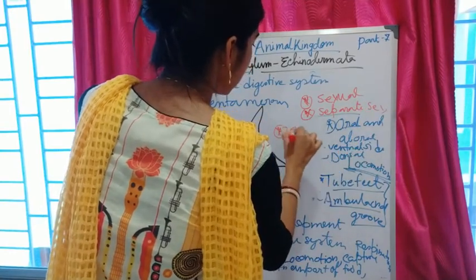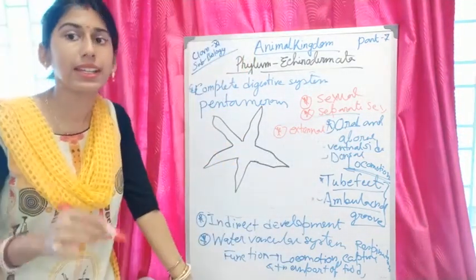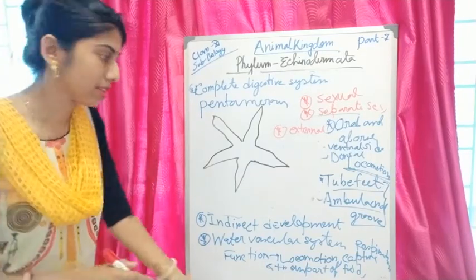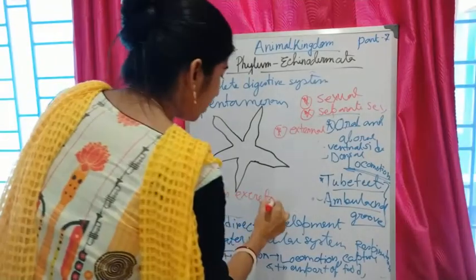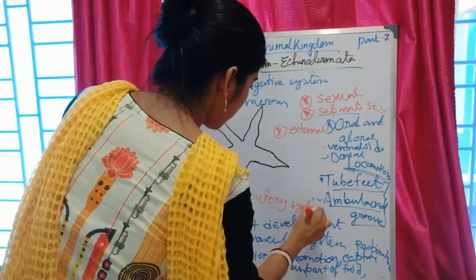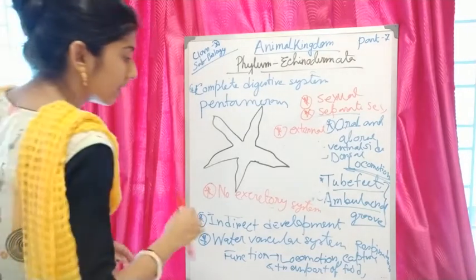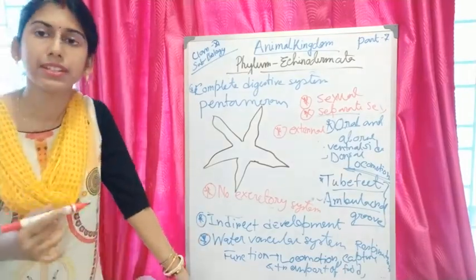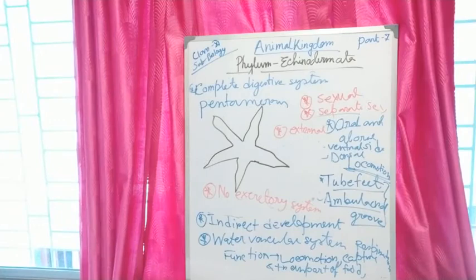Their fertilization is usually external. One important characteristic of phylum Echinodermata is that they lack an excretory system. They don't have any type of excretory system, so no particular excretory system is found in phylum Echinodermata. I have mentioned that their development is indirect because some larval stages are found, and these larval stages are free swimming.